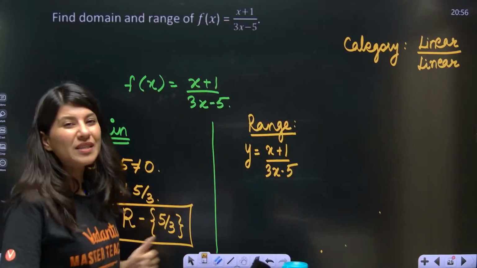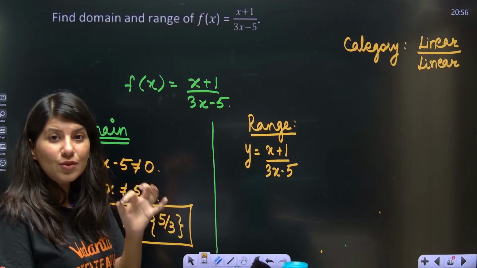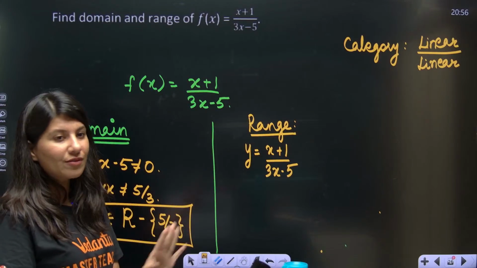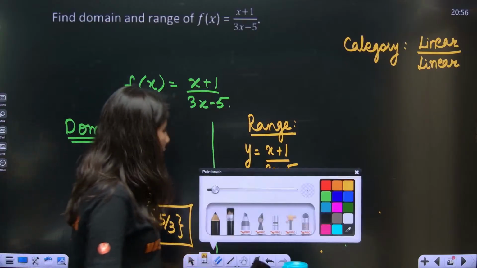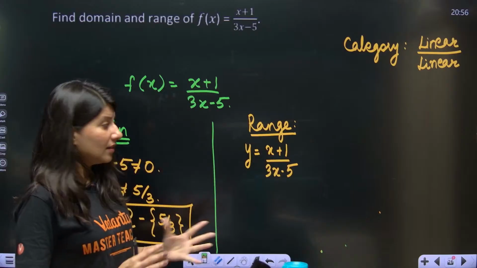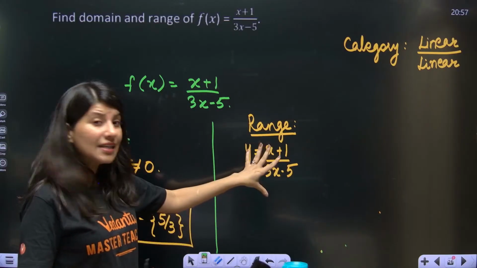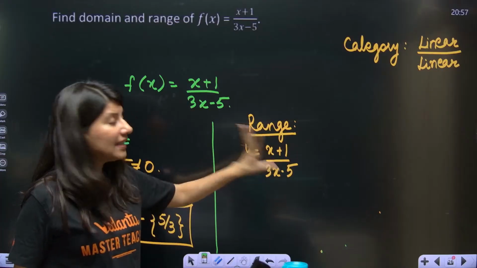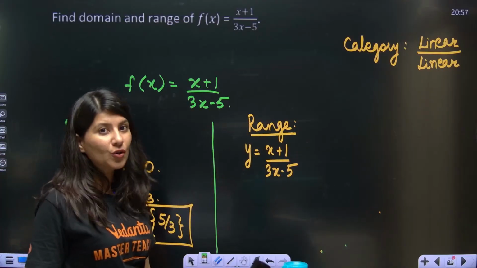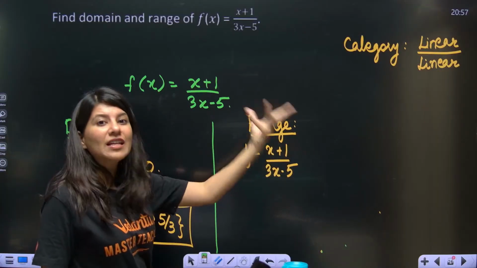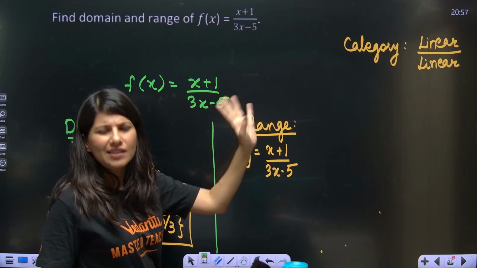Calculation of range means what? You want values of y, right or wrong? You want values of y. So now what you need to do is cross multiply. Right now, what is the current situation of this function? The value of y is completely given in terms of x. Yes or no? Right now y is on the left hand side, and on the right hand side we have an expression involving x.